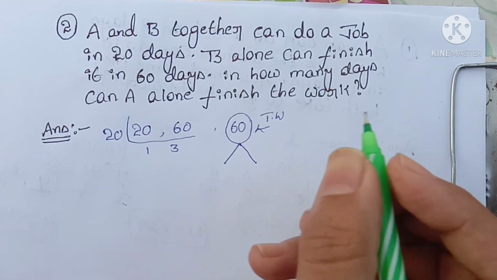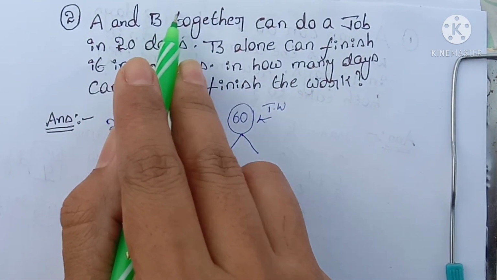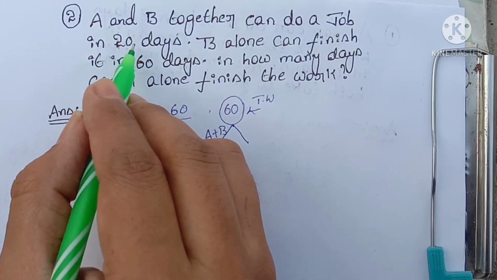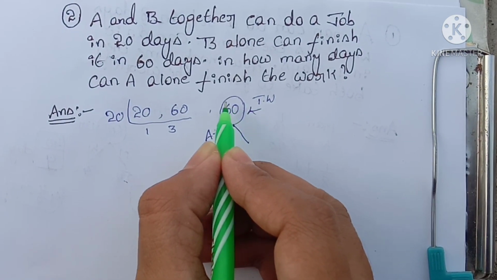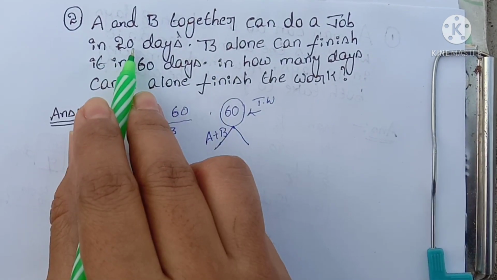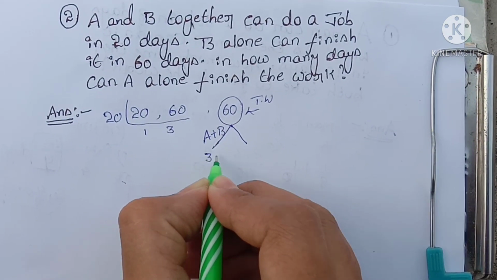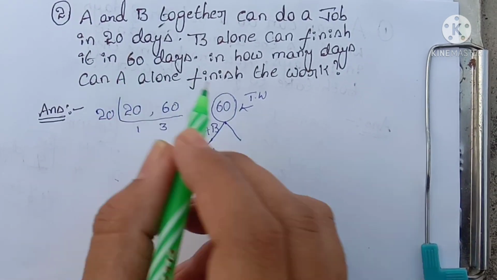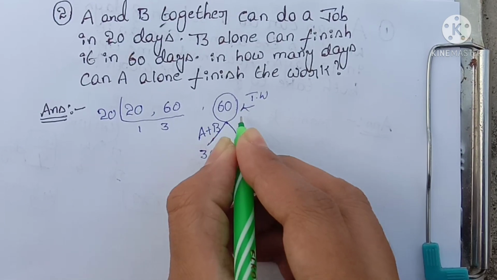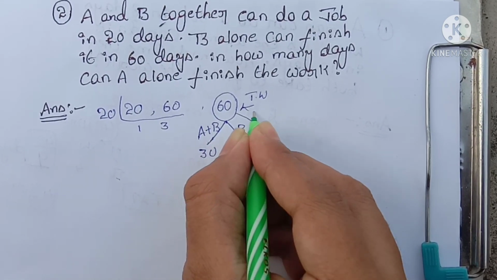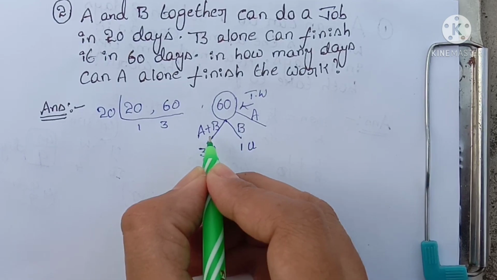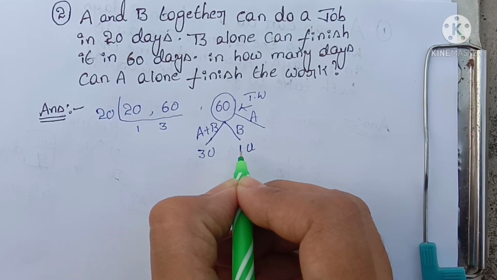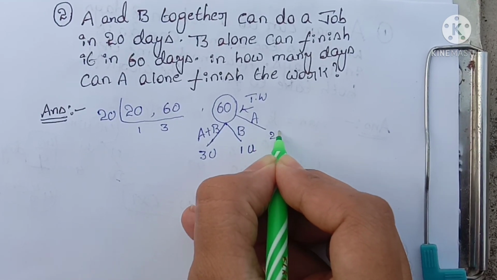We want to calculate A and B's efficiency. A and B together, that means A plus B, can do the work in 20 days. We want efficiency. How do we calculate? 60 by 20, total work divided by days. That means 3 units. B can do it in 60 days. So, 60 divided by 60, B's efficiency is 1 unit. If I want A's efficiency, I just subtract B's efficiency from the A plus B efficiency. That means total 3 units, 3 minus 1, 2 units.